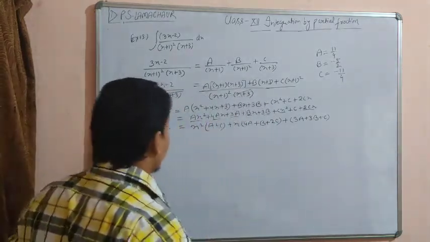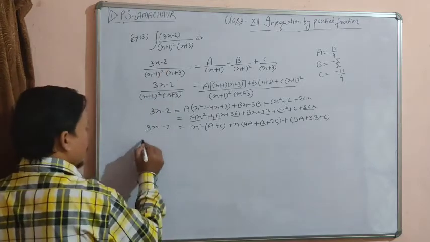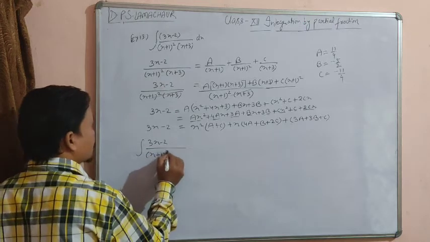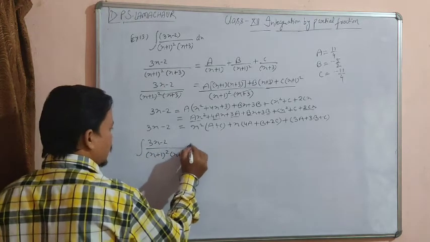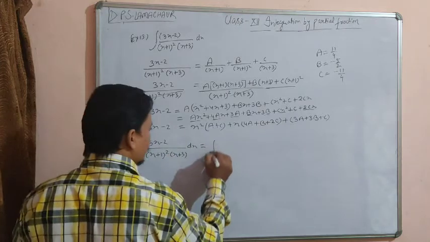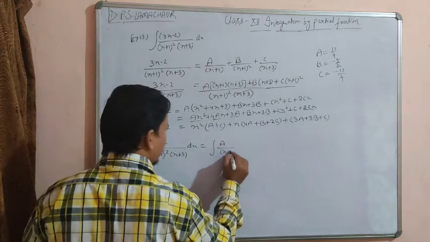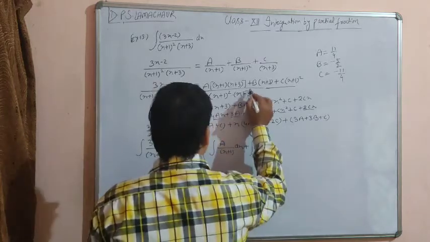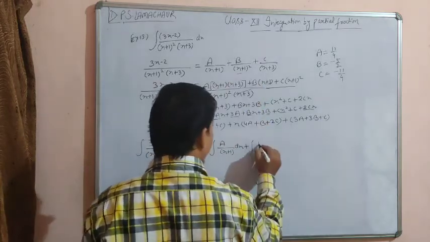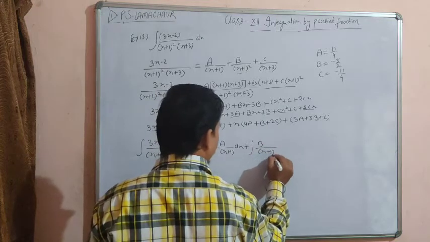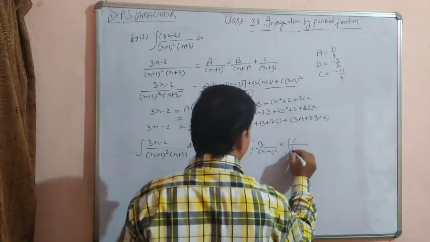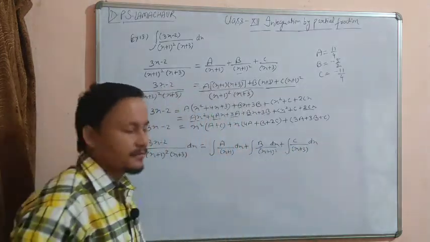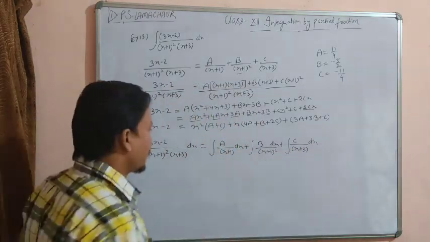Okay, so now integration of (3x minus 2) upon (x plus 1) whole square multiplied with (x plus 3) dx can be changed as integration a upon x plus 1, sorry, integration b upon (x plus 1) square plus integration c upon x plus 3 dx. Put it everywhere. Now substitute the values of a, b and c here and then integrate. We get the final answer.